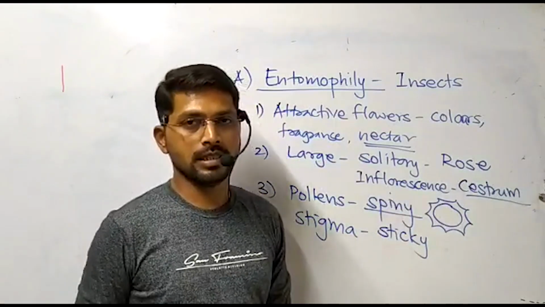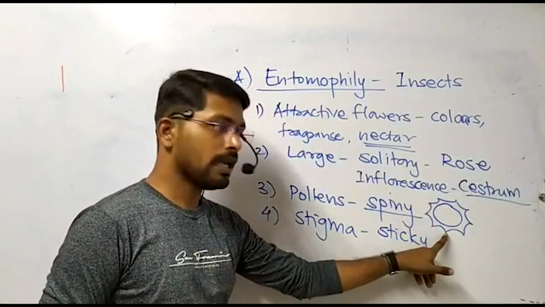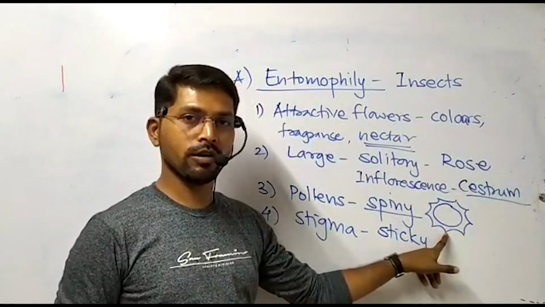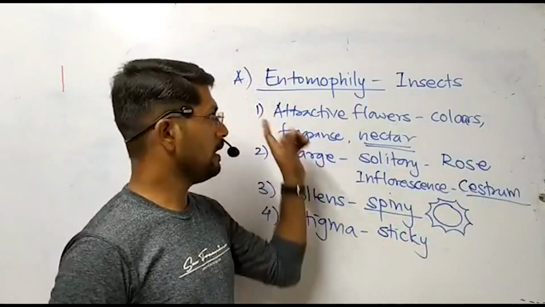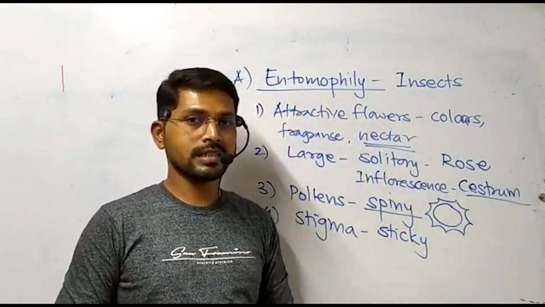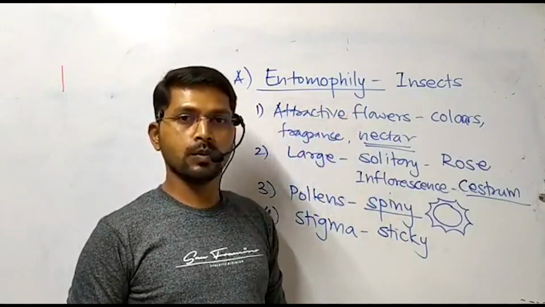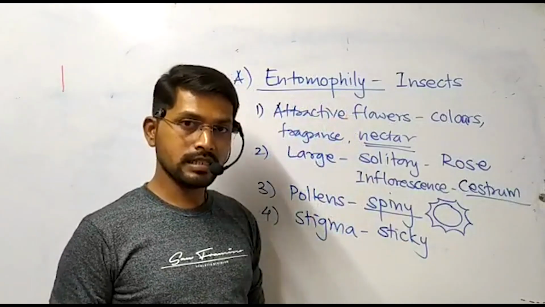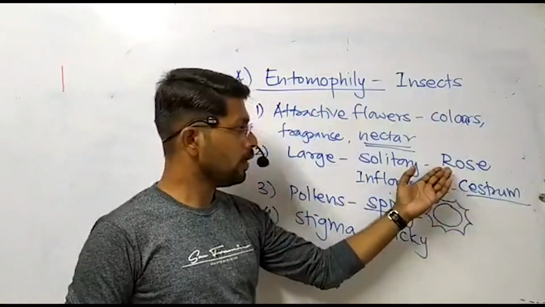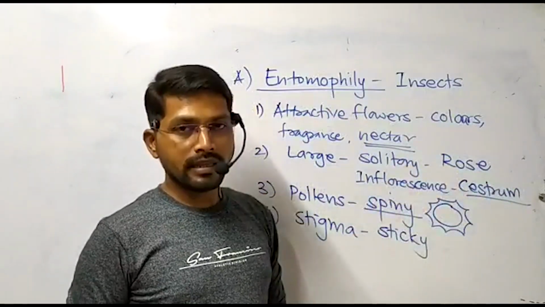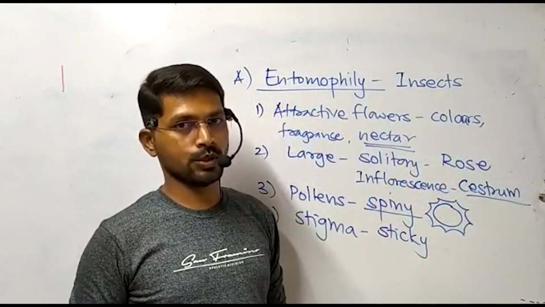This stickiness is due to sugary exudate secreted by the stigma, and this is helpful to pick up these pollen grains which are attached to the body of insect easily, and therefore the sticky nature of the stigma is very helpful in entomophily. There are different insects which are performing their duties in the entomophily, and those are mostly honeybees, beetles, flies, butterflies, moths, etc. Examples of the plant we have already studied: rose, sistrum, bougainvillea, jasmine, etc. All these plants are showing entomophily type of pollination.